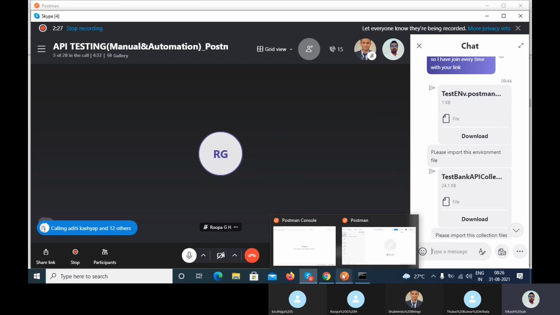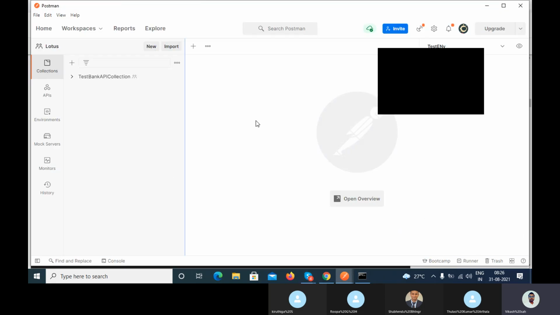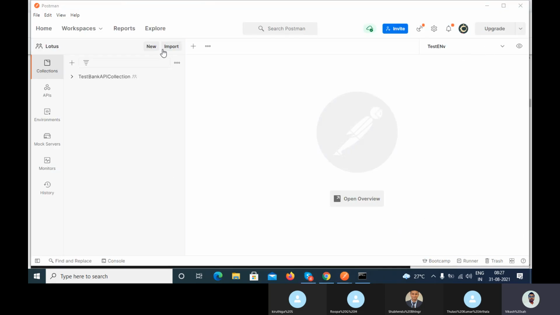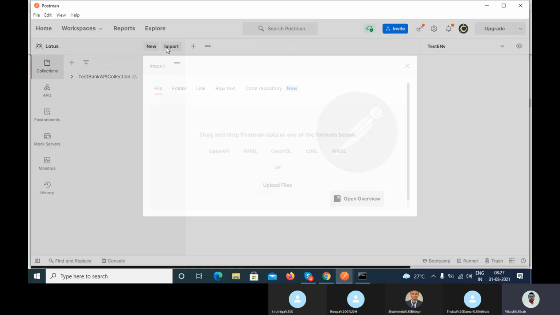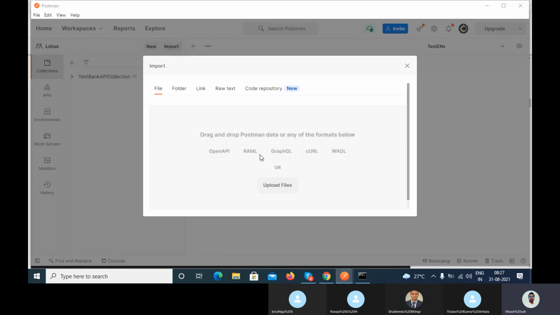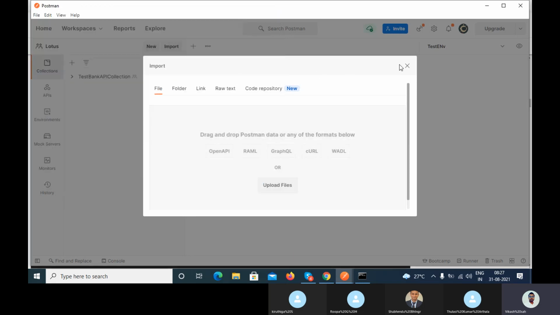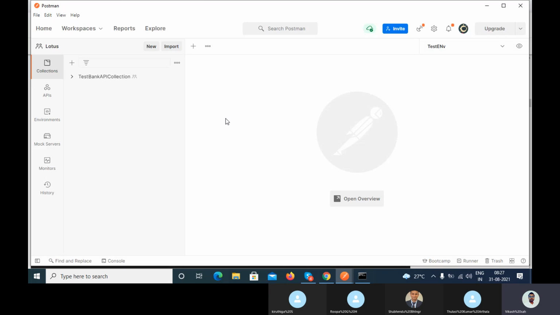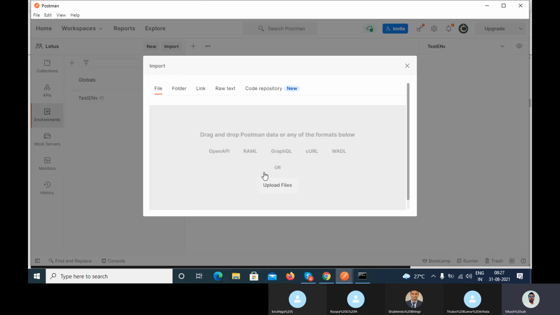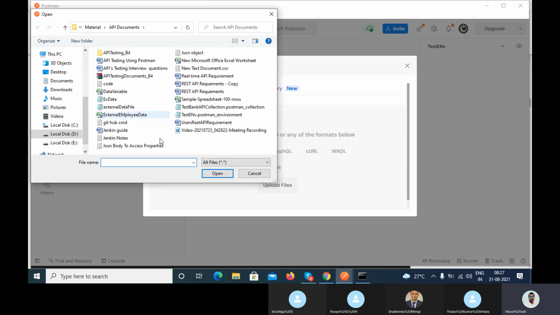I have sent you the exported file, and I have already told you how you can import that. If you want to import the collection, go to the import section and click on upload file. Once you upload that file, it will get listed here. And if you want to upload the environment, go to the environment section, and here you will see the import. We can do the same here also.